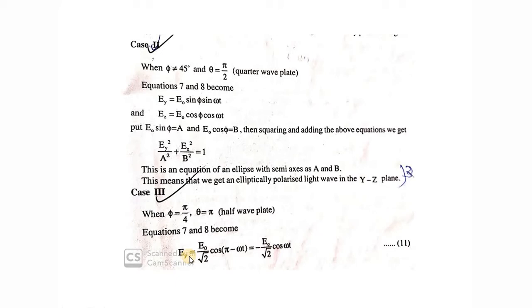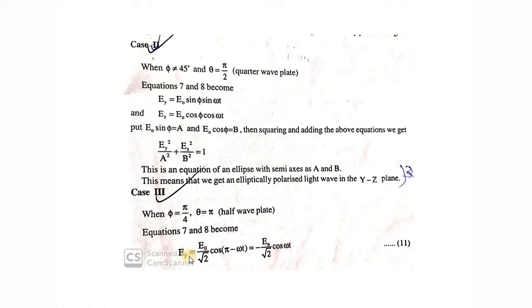So what we have discussed so far is that when plane polarized light hits a wave plate, it produces either circularly, elliptically, or plane polarized light when it comes out of the crystal. To make it circularly polarized, phi should be 45 degrees and the phase difference should be pi by 2, or path difference lambda by 4.